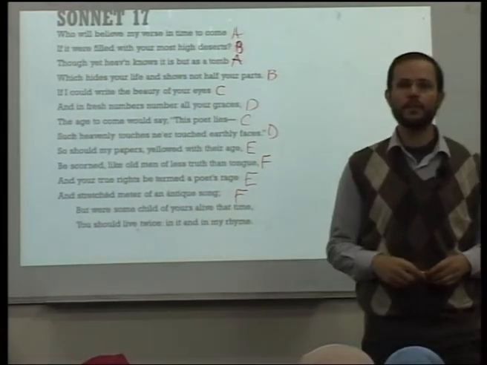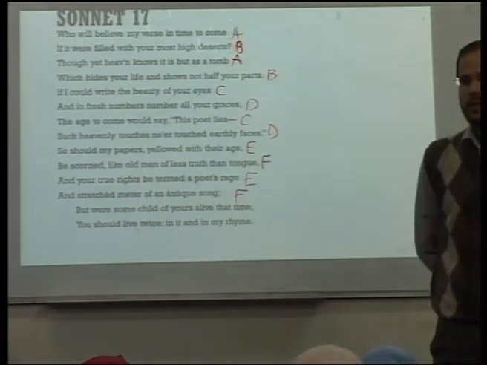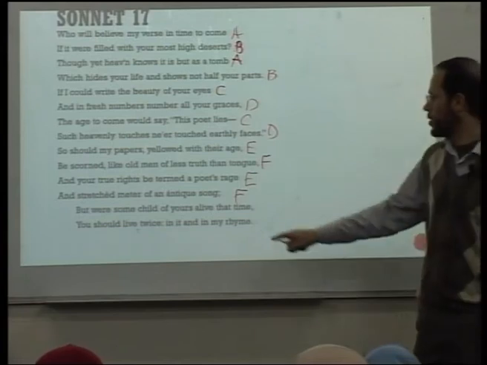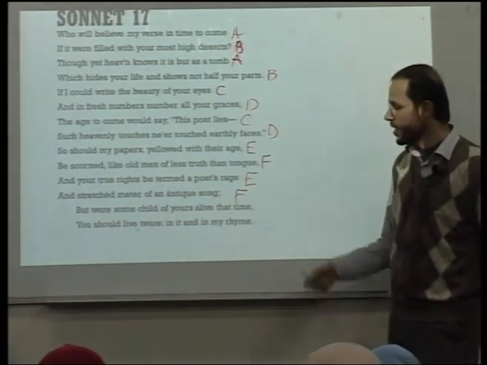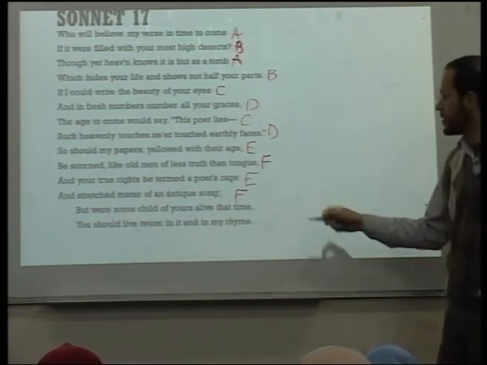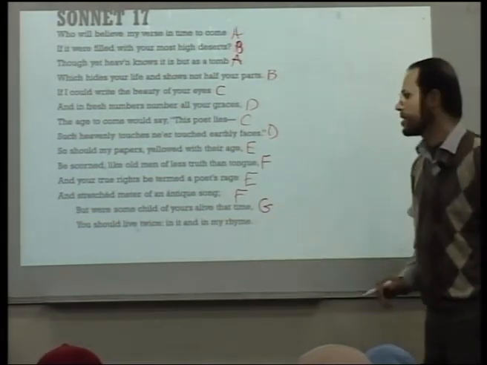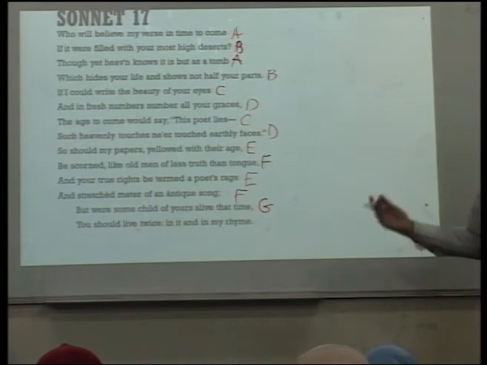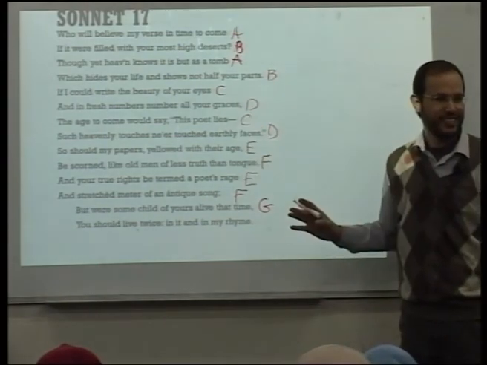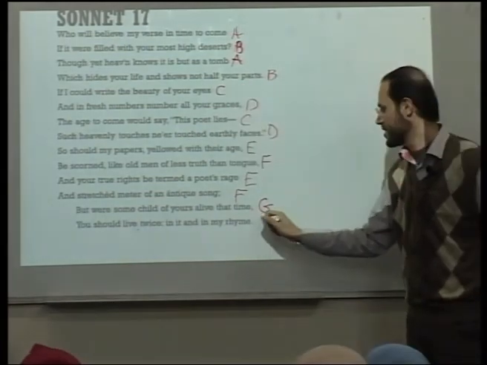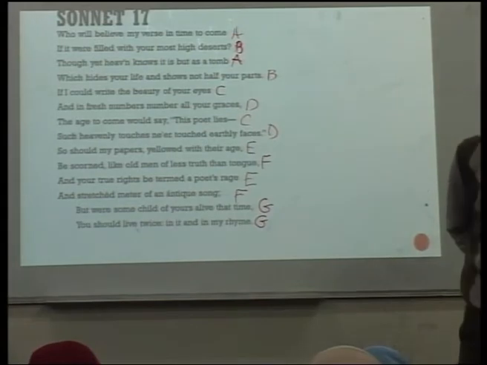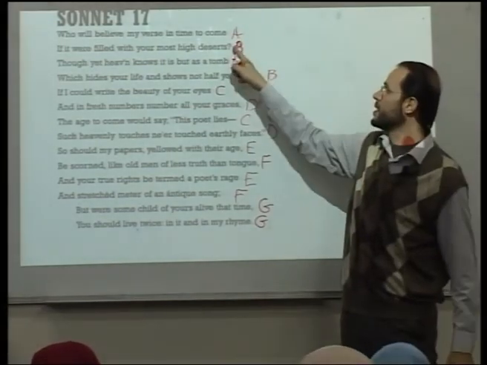And finally, the couplet. But were some child of yours alive that time, you should live twice in it and in my rhyme. That's G. My rhyme, my poetry, my verse. And again, the G. A, B, A, B.